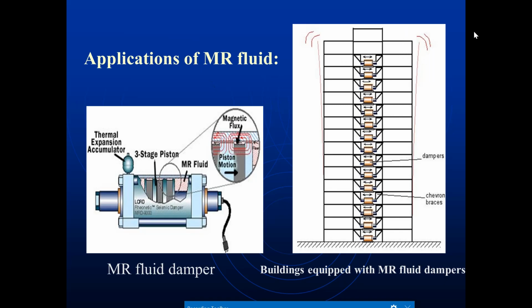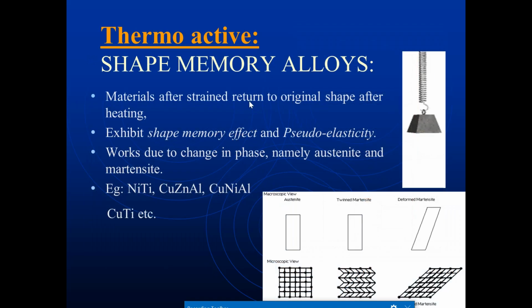So this is a building equipped with MR fluid dampers. These dampers are actuated, and again they send signals to the required element. So this is about the application of MR fluid in dampers.